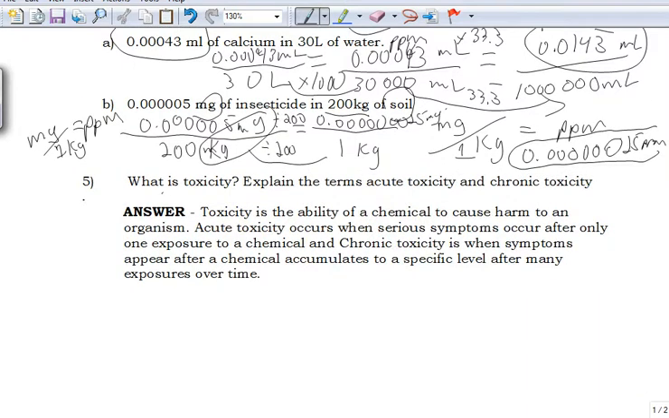Next, it just wants you to explain what toxicity is and acute toxicity versus chronic. So in general, toxicity is the ability of a chemical to cause harm, and if it's acute, that means that symptoms are going to occur right away, whereas if it's chronic, symptoms will appear after a little while, and it could take some time.